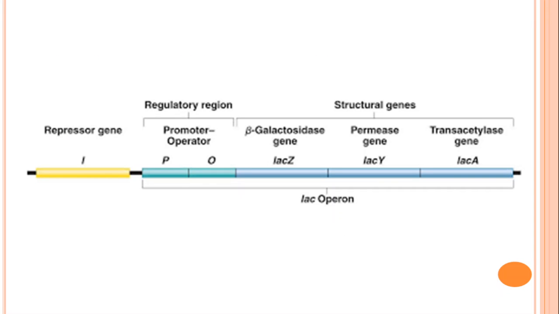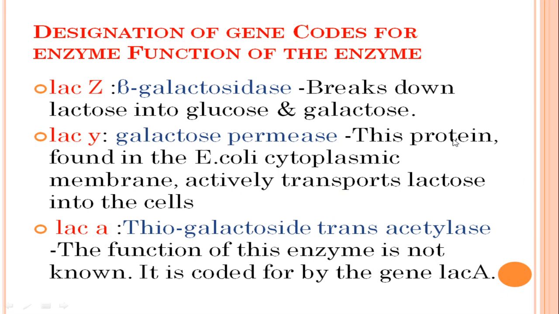This is the structure of the Lac Operon. This is the repressor gene Lac I. This is the promoter region and this is the operator region, which is known as the regulatory region. And there are three structural genes: Lac Z, Lac Y and Lac A, in which Lac Z encodes beta-galactosidase, Lac Y encodes the enzyme galactoside permease, and Lac A encodes the enzyme transacetylase.